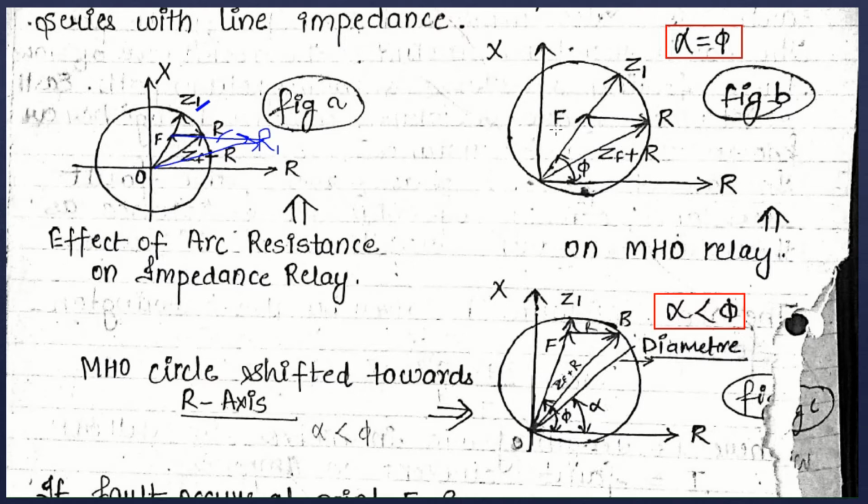F is the point of fault impedance and R is the point of arc resistance value. The resultant impedance ZF plus R, if it lies within the circle, then the relay will trip. If it is lying outside the circle, then the relay will not be tripping, means the relay will not give the command for tripping.